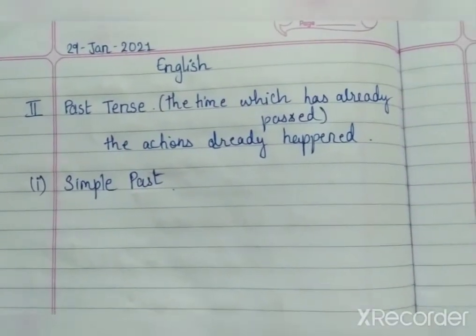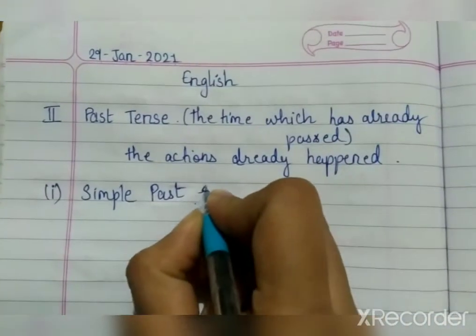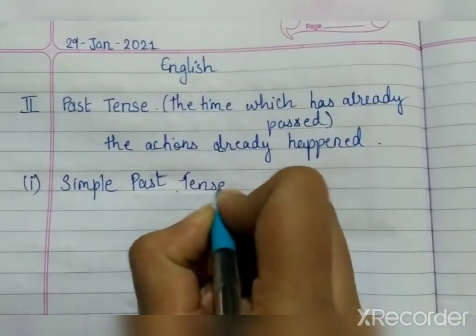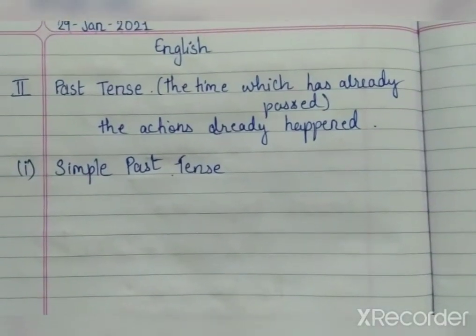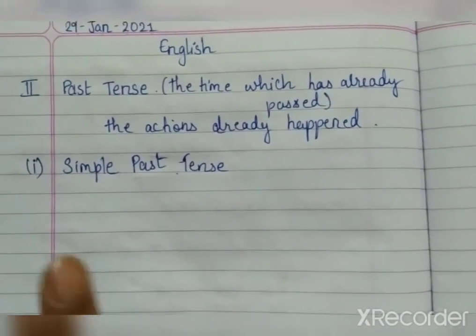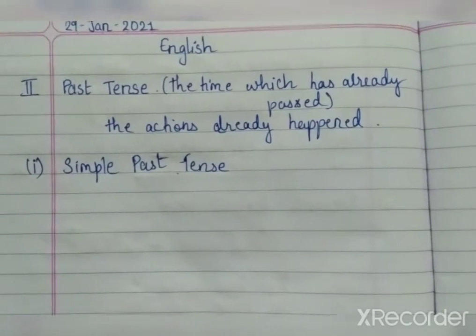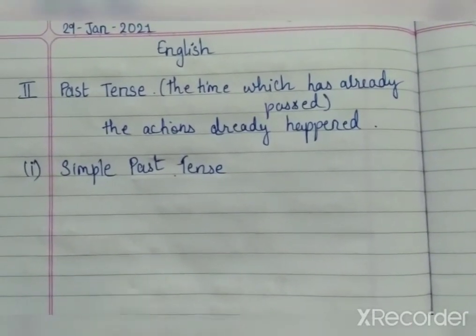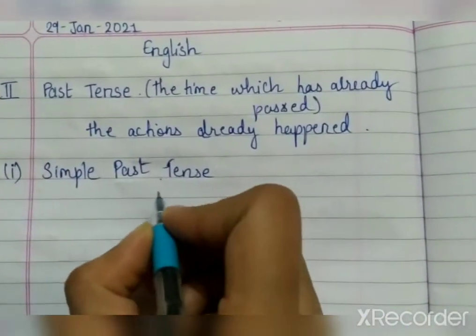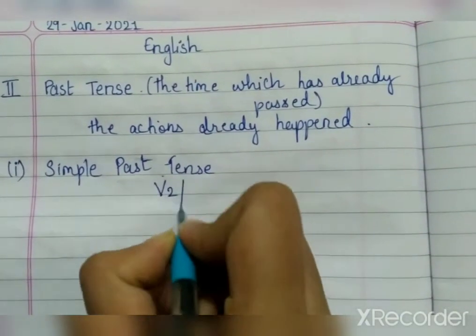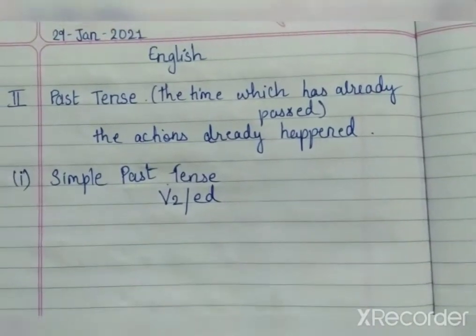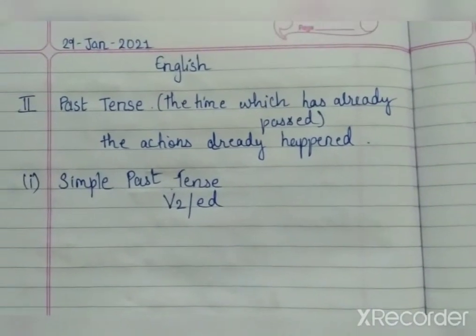Now, what is the formula in your simple past tense? The formula in your simple past tense is same as present, but your verb will be in which form? Past form, right? So here it will be V2 or it will be in ED form. V2 or ED form, right?